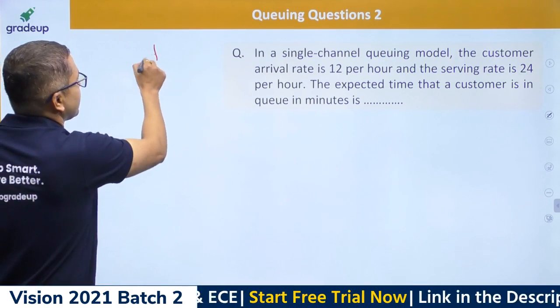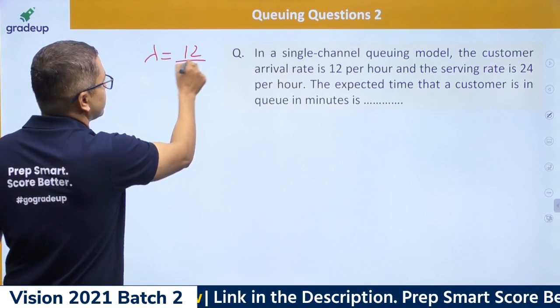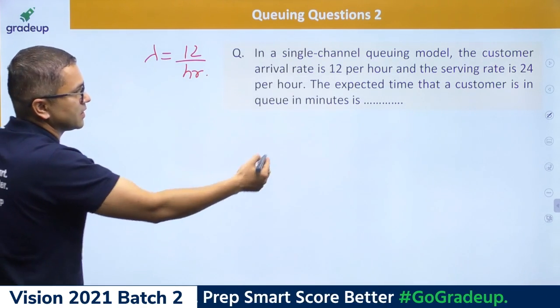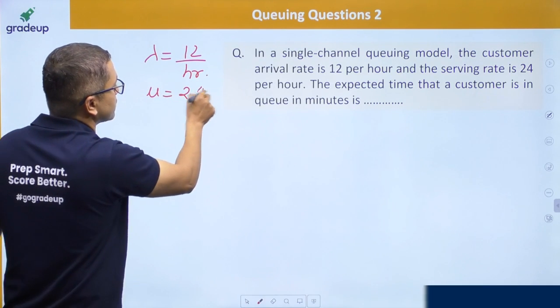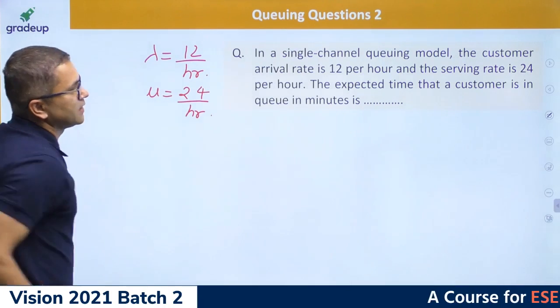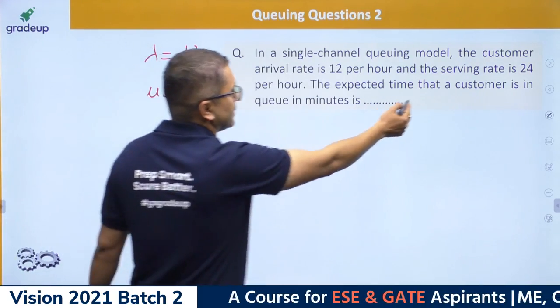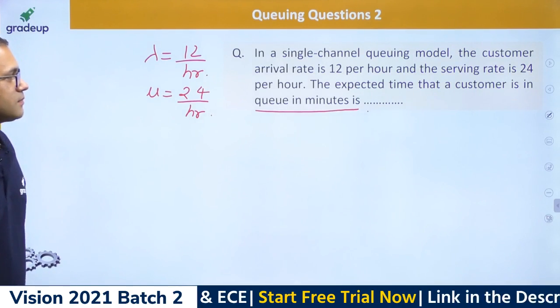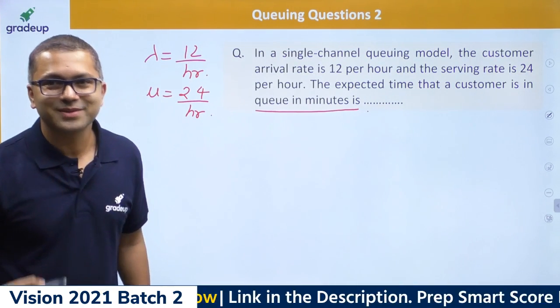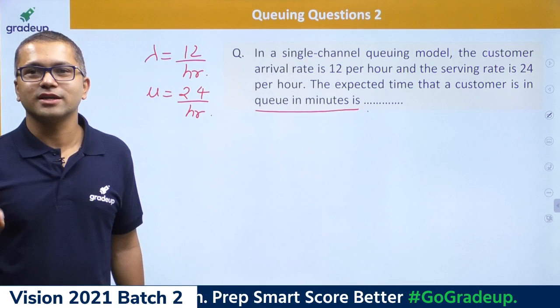So arrival rate is nothing but 12 per hour, so lambda is 12 per hour. Serving rate is 24 per hour, so mu is 24 per hour, all right. The expected time that a customer is in queue in minutes is, so what do you need to calculate over here? Yes, Mukesh, you're right.